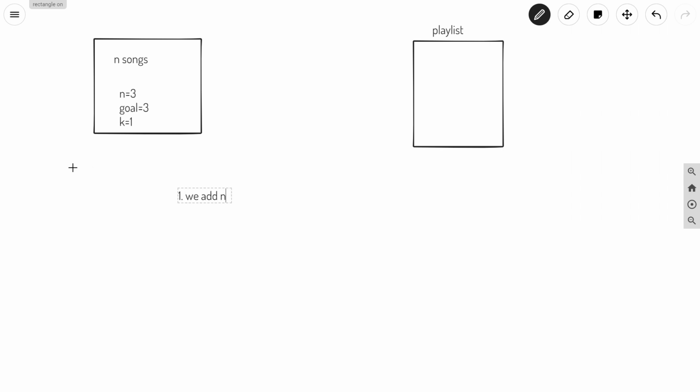We add a new song in the playlist, or we can add an existing song in the playlist, okay. So these two things we can do. So we will discuss these two cases and we will try to code these two cases, okay. So we will solve this question using recursion.